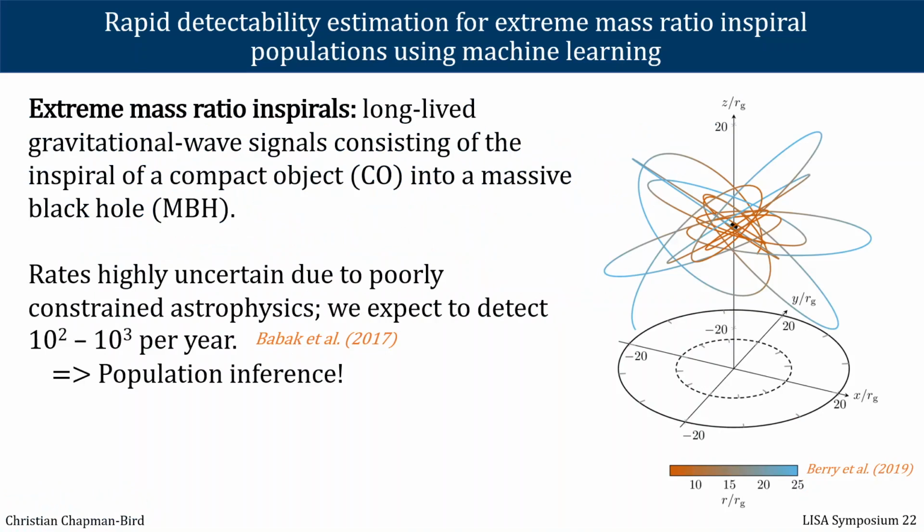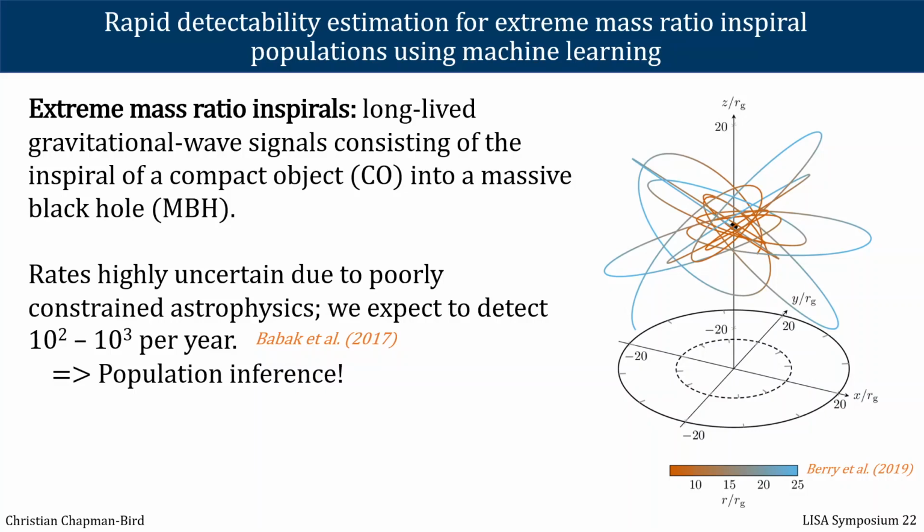Extreme mass ratio inspirals, or EMRIs, are prospective gravitational wave sources for space-based detectors that consist of the inspiral of a compact object into a massive black hole. What we're concerned with in this talk is not the parameter estimation of individual systems, but considering the population of EMRIs, what we can learn about this population from a set of detections, and which features of this population we can resolve.